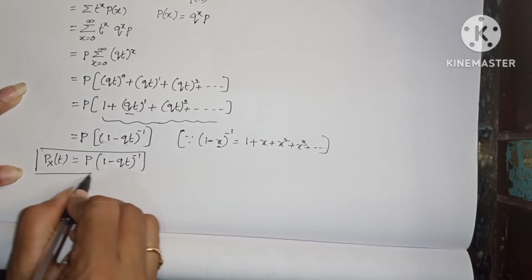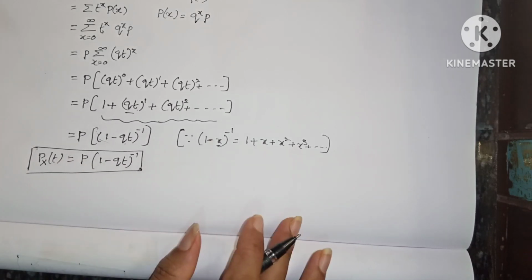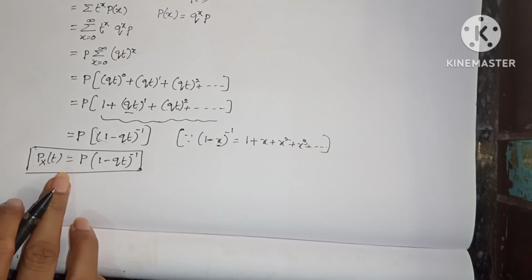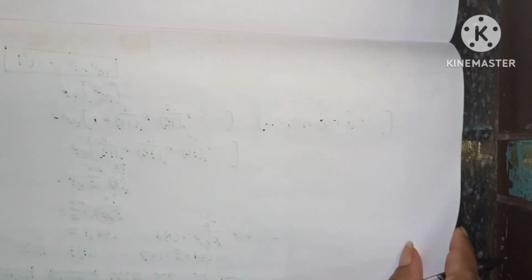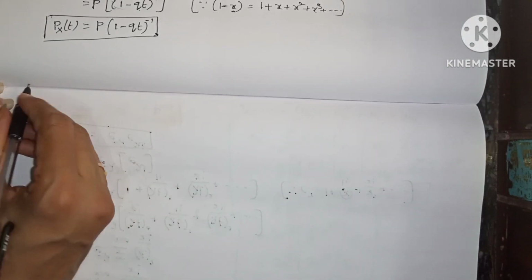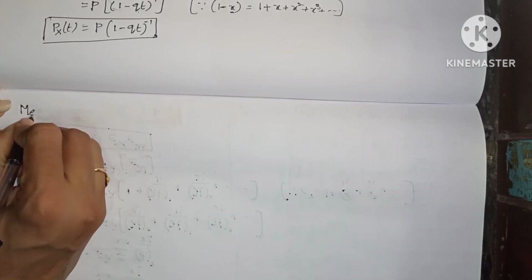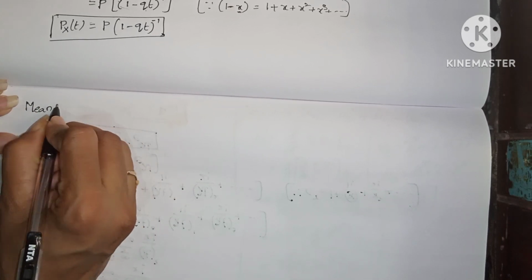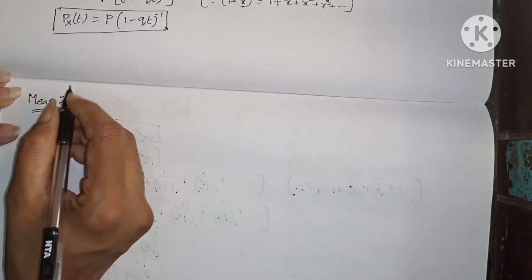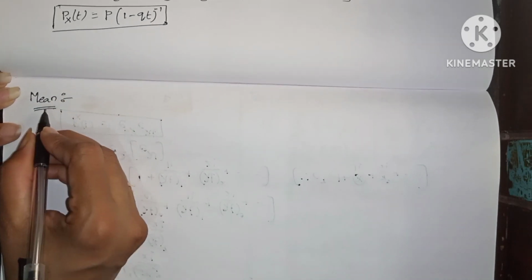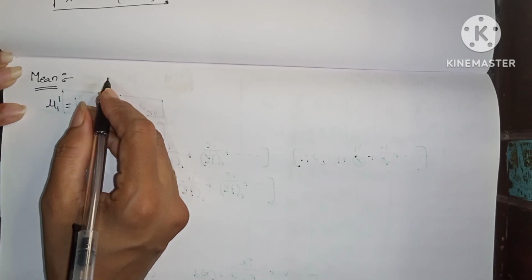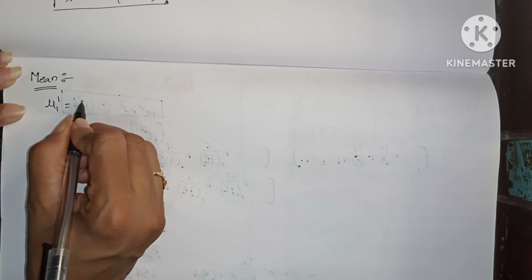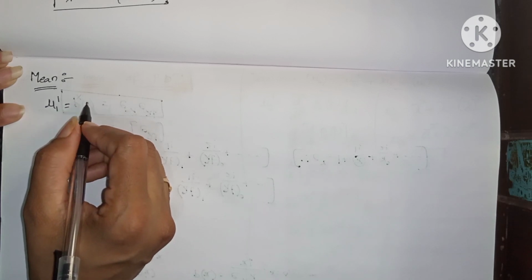Okay, so now we have to find the mean and variance. The mean is denoted with mu 1 dash. Here we have to differentiate the term.